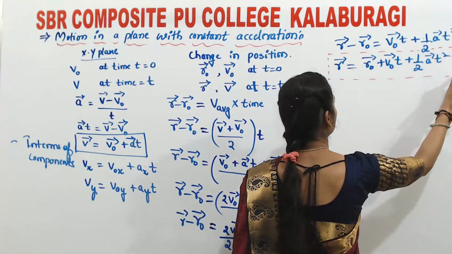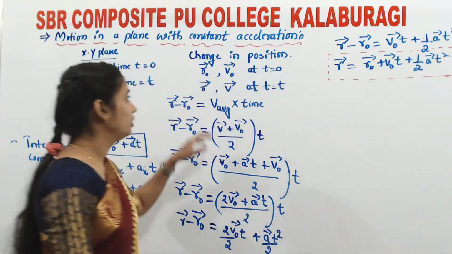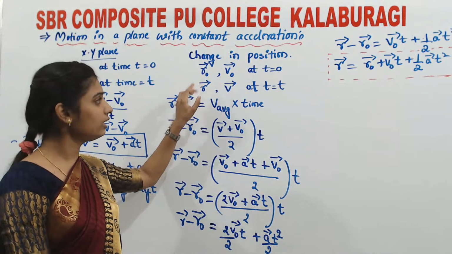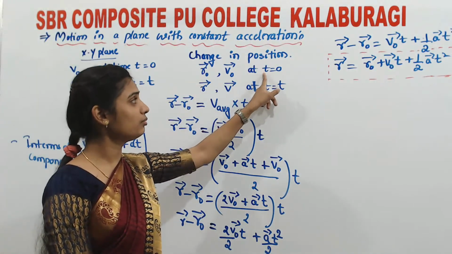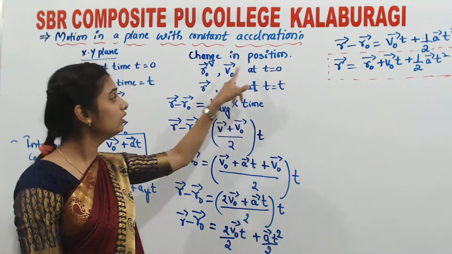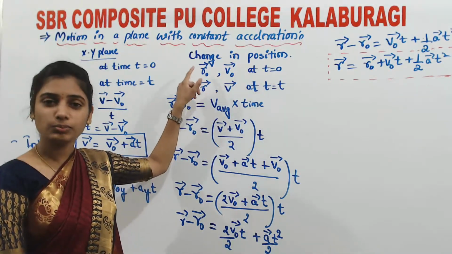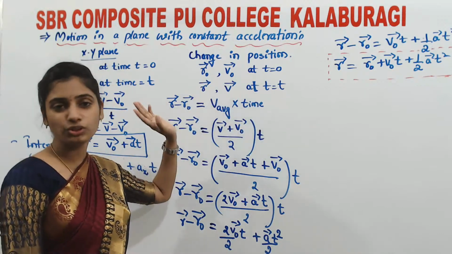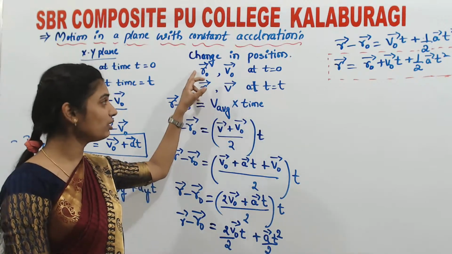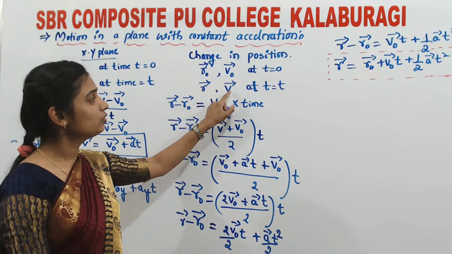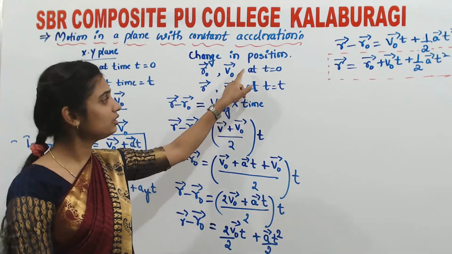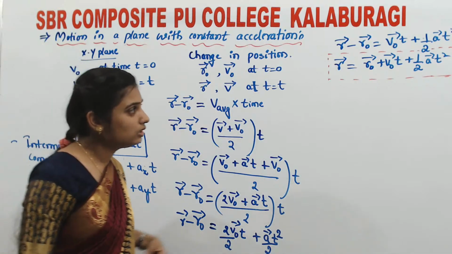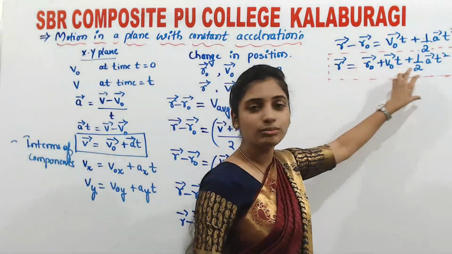So we have taken vector r and vector r naught as the position vectors of the particle at two intervals of time. At t equals 0, its position vector is r naught. When time is equal to t, the position vector is r. So the position of the particle is given by vector r. There the velocity is vector v, and initially when time is 0, the velocity is vector v naught, isn't it? So all of you know about all the terms in this.